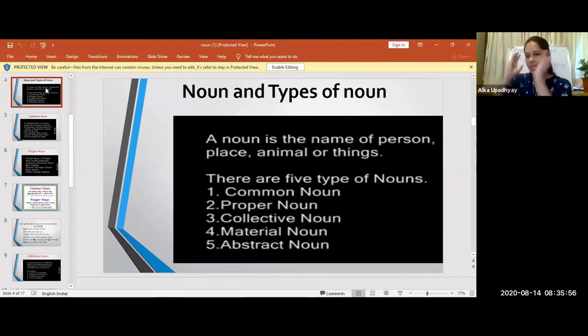Proper noun specifies the name of a particular person. Next is collective noun, a name given to a group. Next is material noun, a name given to things that are used to make something new. Next is abstract noun. Abstract nouns are the feelings that we cannot touch or see, but we can feel. So these are the 5 types of noun that we did today.